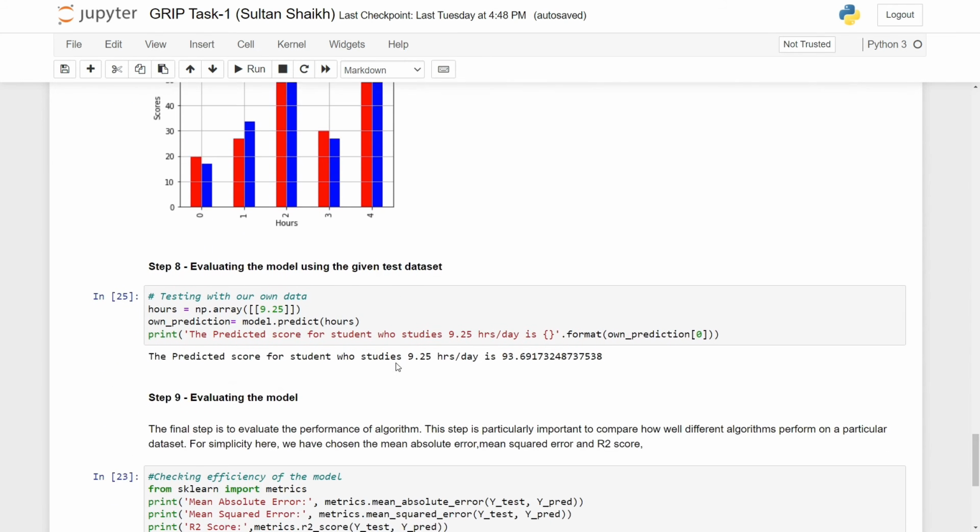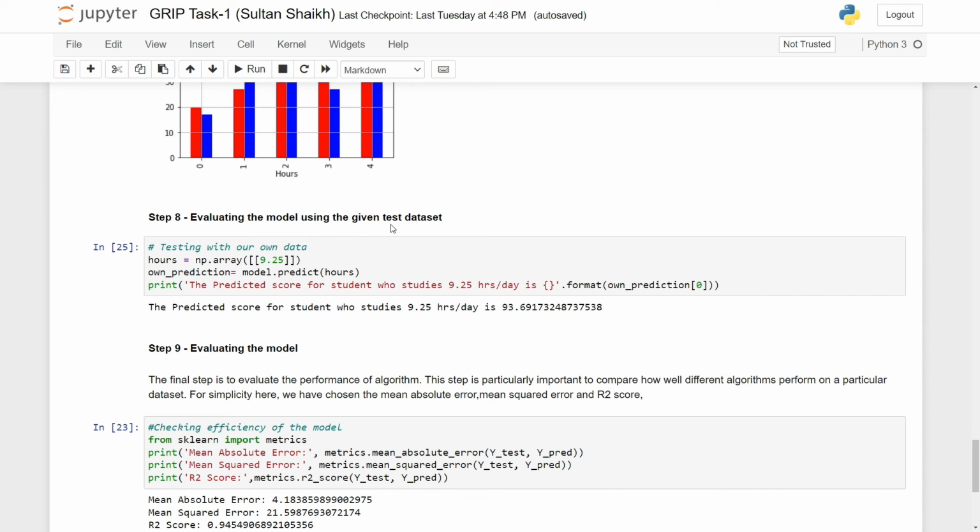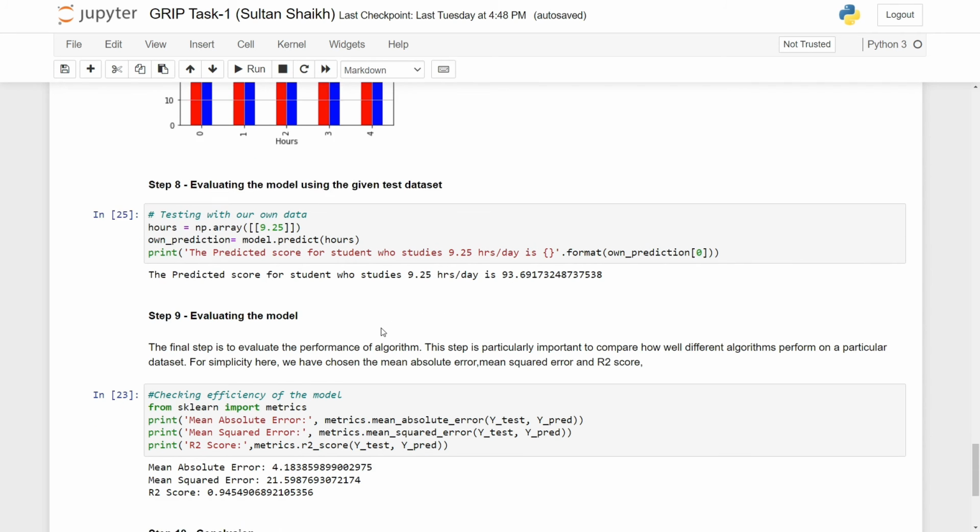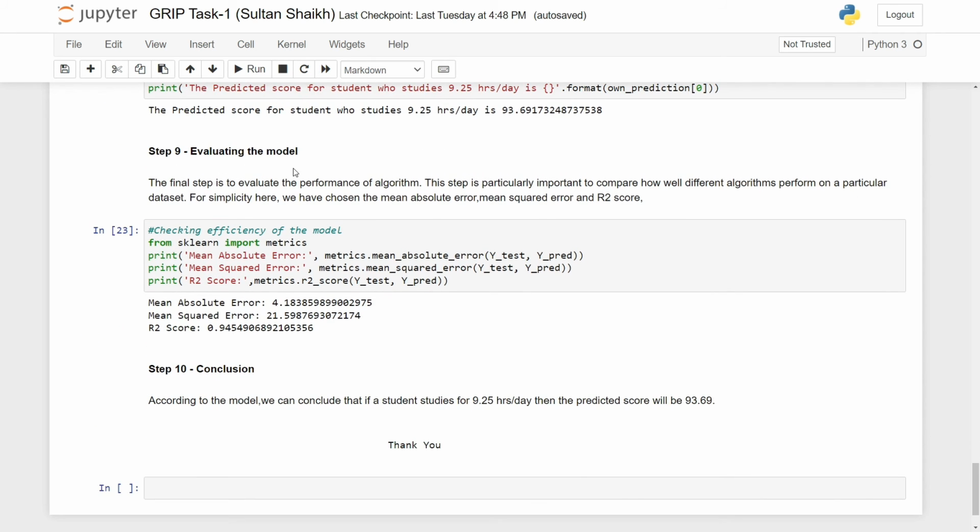We evaluate the model using the given dataset, and we can see that if a student studies for 9.25 hours per day, our model predicts a score of 93.69%. Then we proceed to model evaluation, that is checking the efficiency of the model. So we use three parameters here, which are mean absolute error, mean squared error and R2 score.